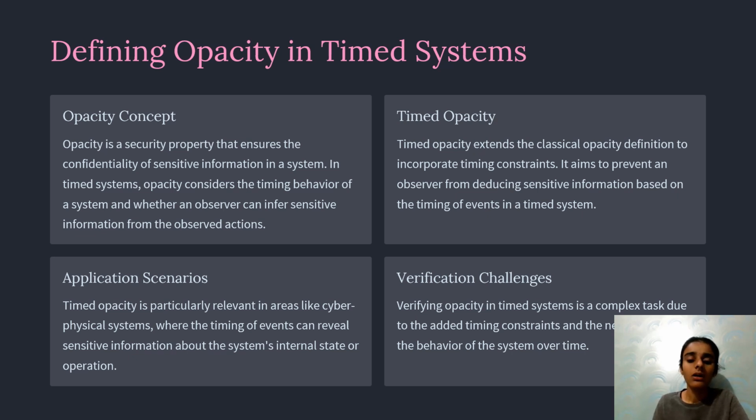Application scenario. Timed opacity is practically relevant in areas like cyber-physical systems, where the timing of an event can reveal sensitive information about the system's initial state or operation. Verification challenges: verifying opacity in timed automata systems is a complex task due to the added timing constraints and the need to track the behavior of the system over time.